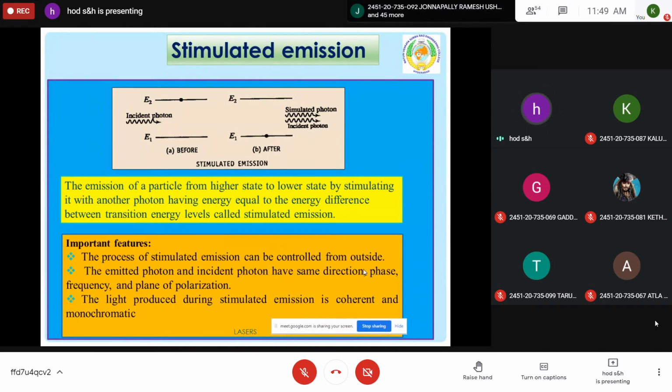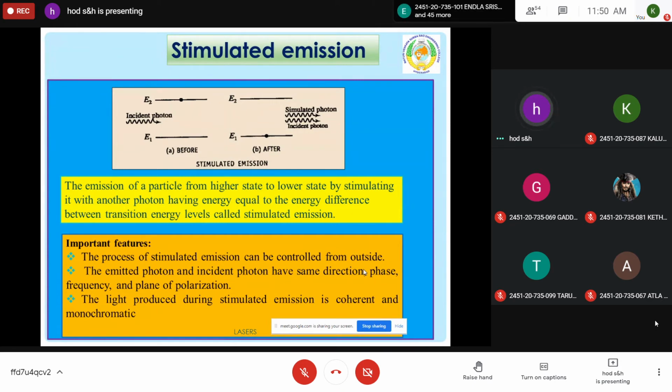So once this interaction happens, then what happens? The particle will be de-exciting and it is reaching its ground level by emitting another photon. So as a result, two photons are released in this process. So this mechanism is called stimulated emission. The particle which is in the excited state forcefully comes to the ground state by emitting a photon which is coherent with the incident photon. This phenomenon is called stimulated emission.